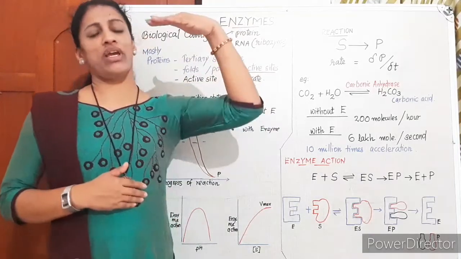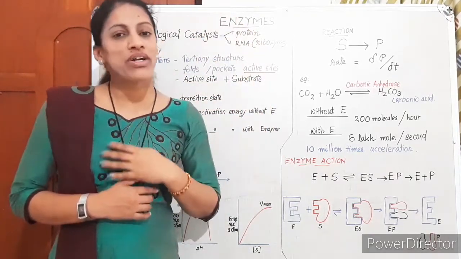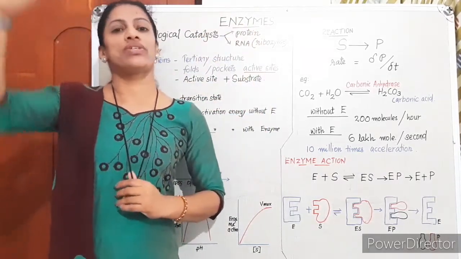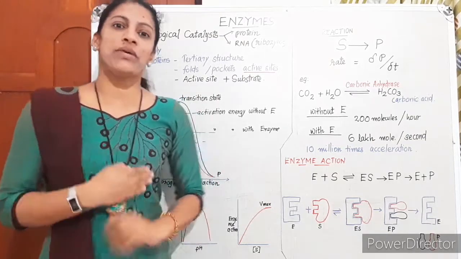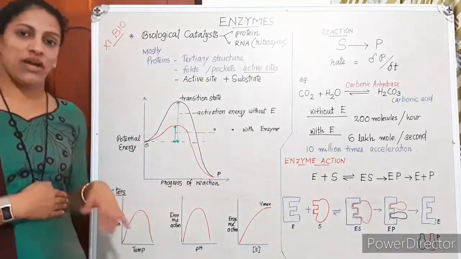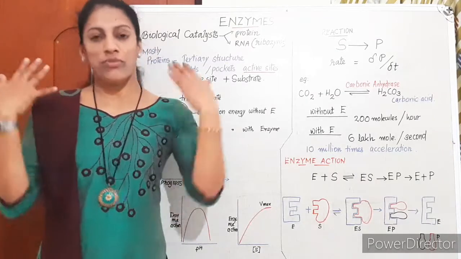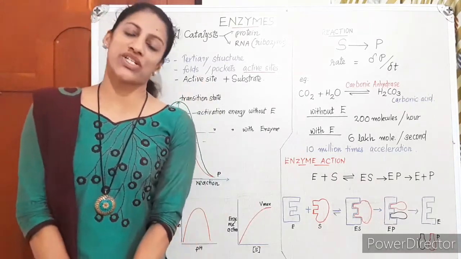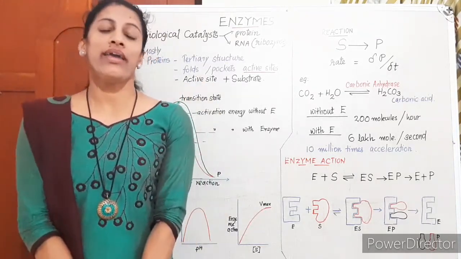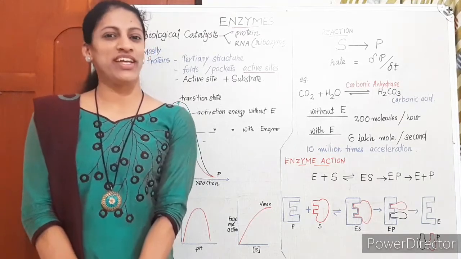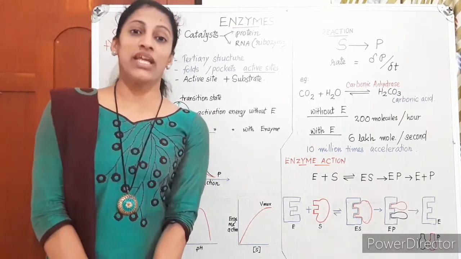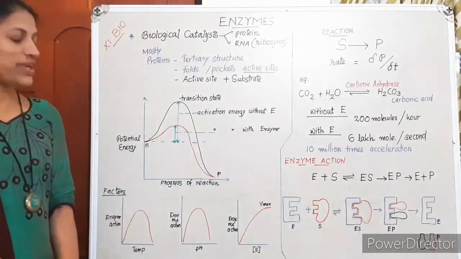Even at very high temperature their enzymes can function because their optimum temperature is high. Our optimum temperature will be our body temperature, about 37 degrees Celsius. Almost all biological actions will be highly favored at this temperature. These are the factors affecting enzyme action.